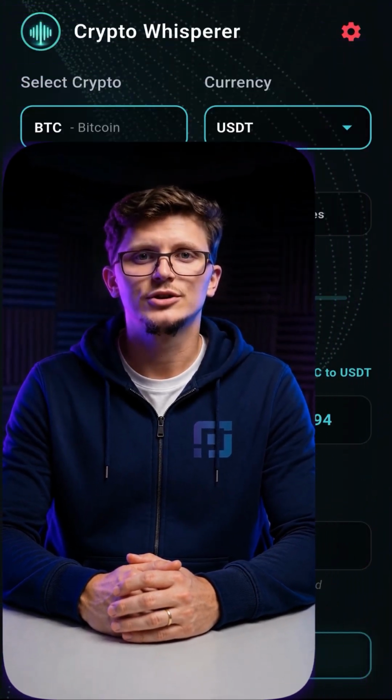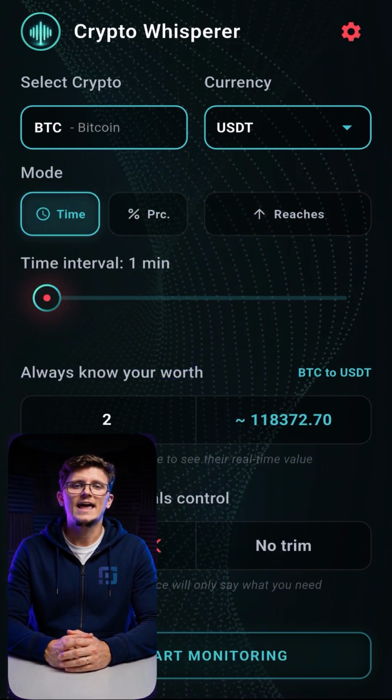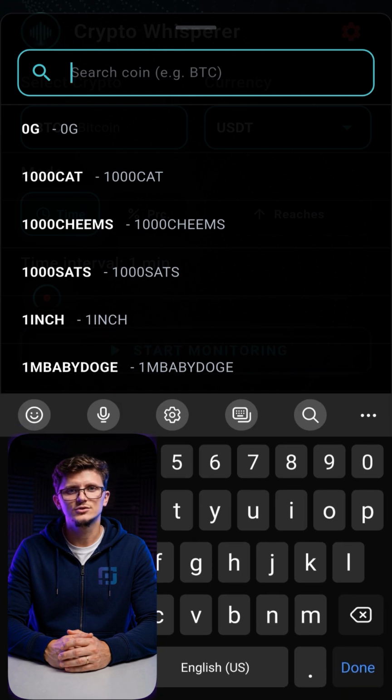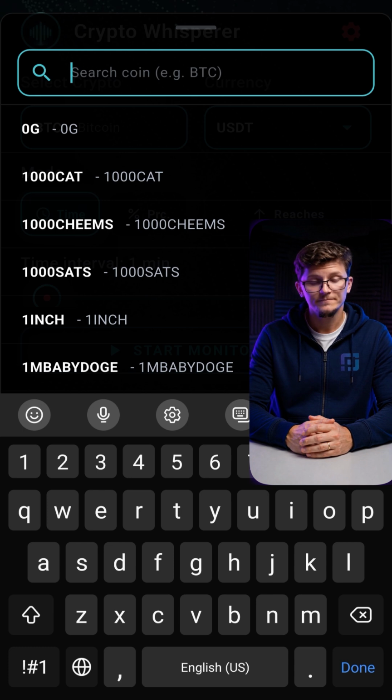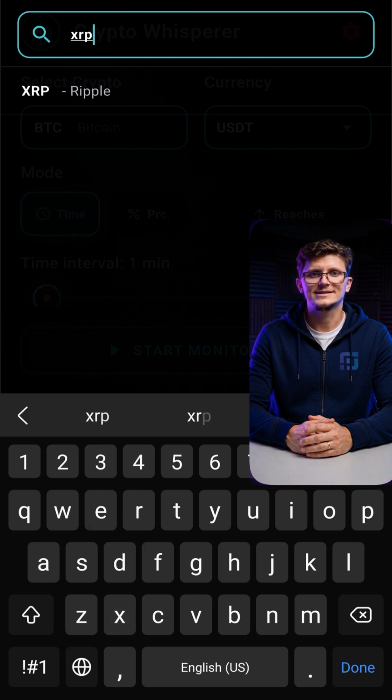Today, I'd like to introduce one of those projects, Crypto Whisperer. So basically, the app talks to you about the cryptocurrency you choose, and it has some nice features that let you set it up however you like. First of all, you can choose from the list. Pretty much the entire Binance list is here. So let's go with XRP for now.